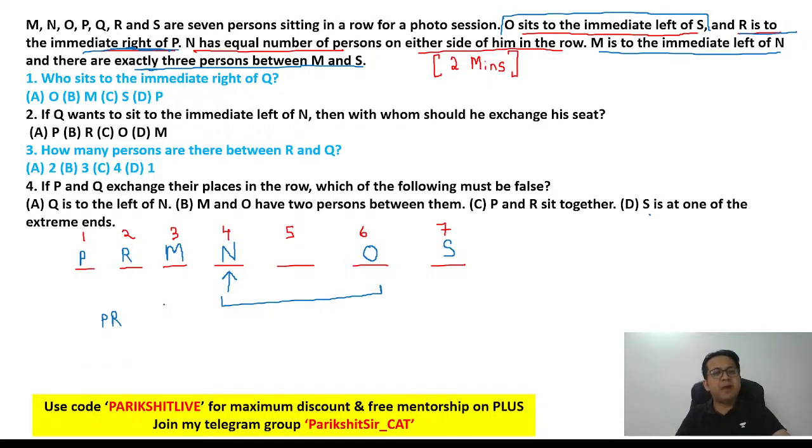What is the only empty place now? 5. And who is the only person remaining? Q. So let's put Q at number 5 because that's the only place remaining and the only person remaining is Q. And you are done.